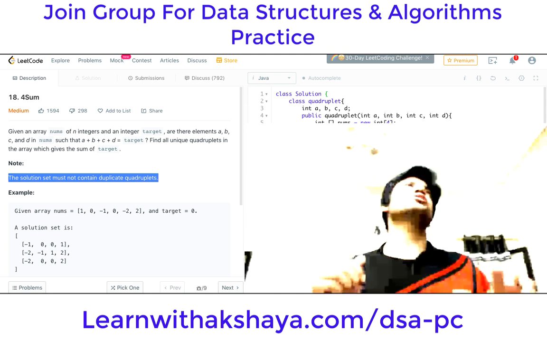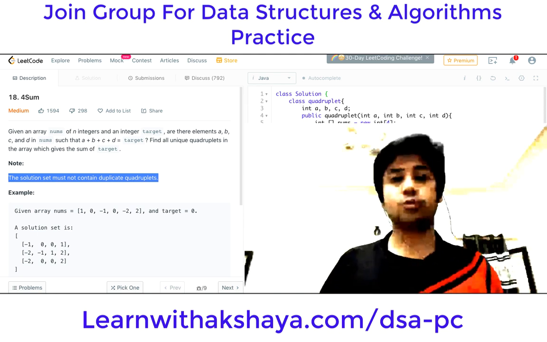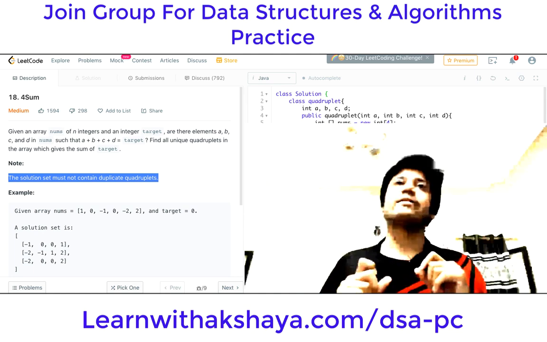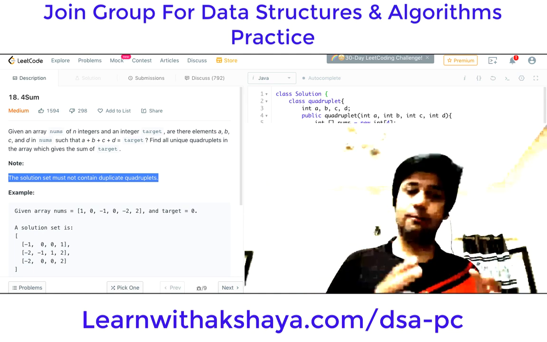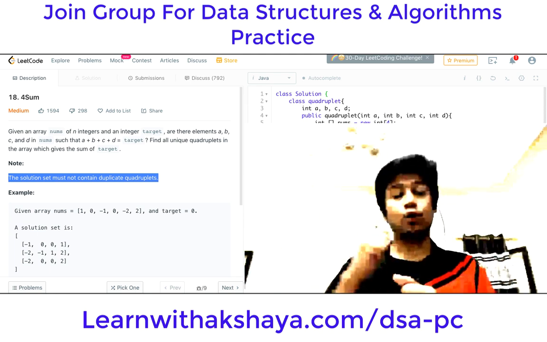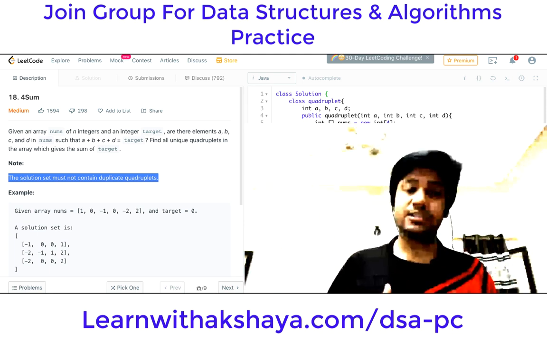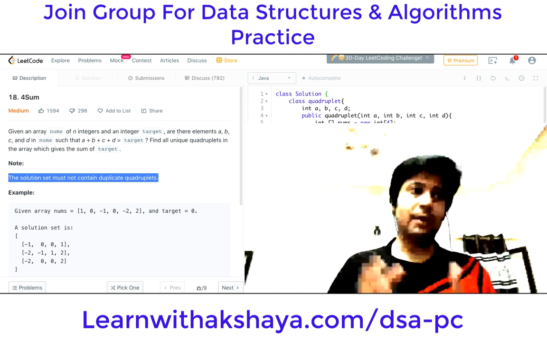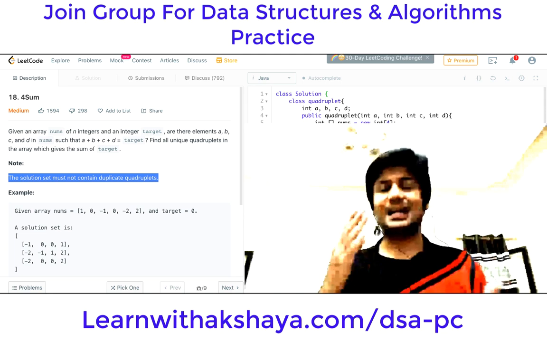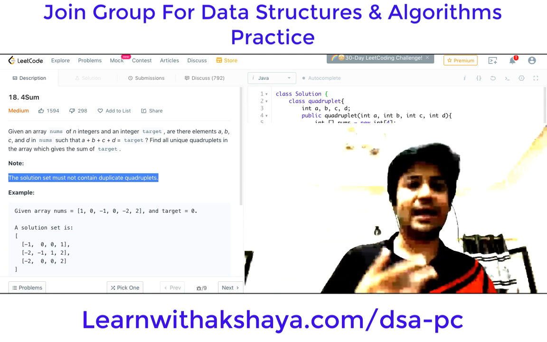right? So what's the worst case scenario? What's the brute force method for this? The brute force method for this is going to be that you have to pick all pairs of four numbers from the array and see whether their sum is equal to the given target. If it is, great, right? You have found them and add that to the answer. Or if there is not, you just simply move to the next pair and see, right?